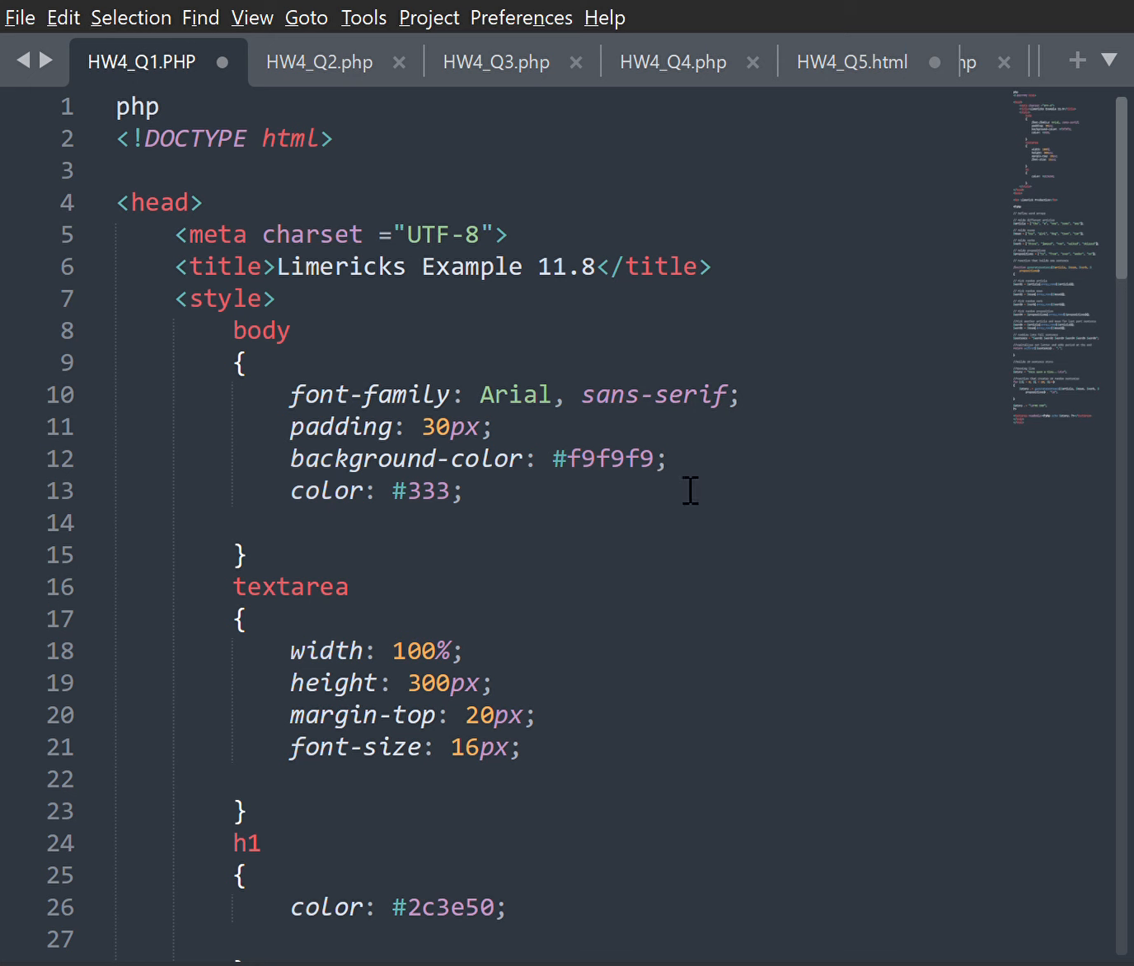Okay, this is my submission for homework 4. For question 1, example 11.8, it was asking to write a script that produces random limericks. Polishing this program to produce good limericks is a challenge problem. So I took the words from the question before it, which was question 11.7.